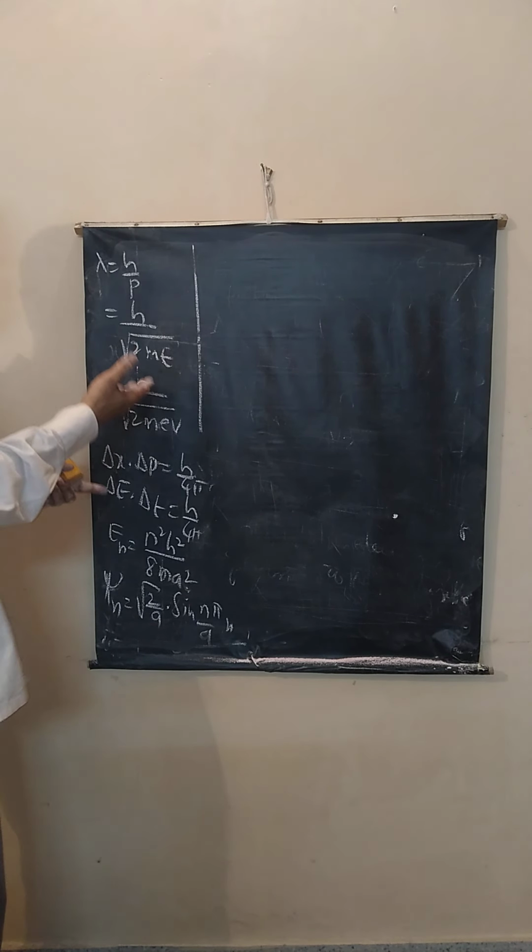What is delta P? Delta P into delta x is h by 4 pi. Delta x is given here. Correct? Substitute that. You will get delta P. How to get P? We know P square by 2m is energy. P is root of 2mE. E is 300 kilo electron volt. Convert it to joules. 1000 is kilo into 1.6 into 10 power minus 19. Correct? So find delta P by P. So easily one can solve these problems.